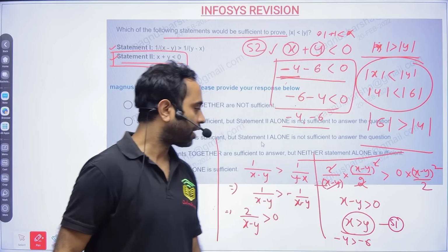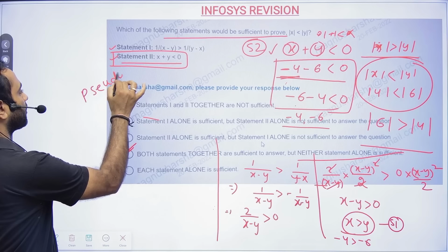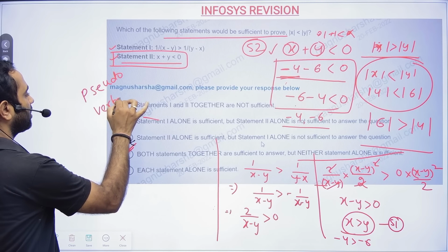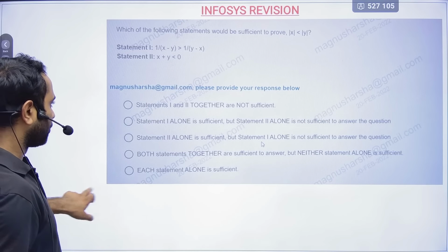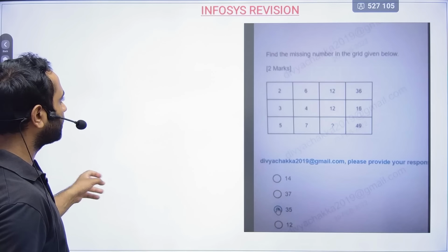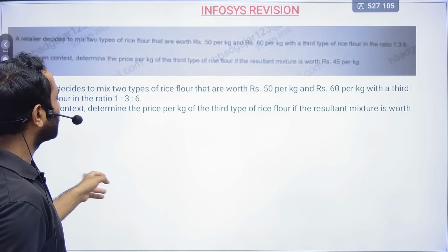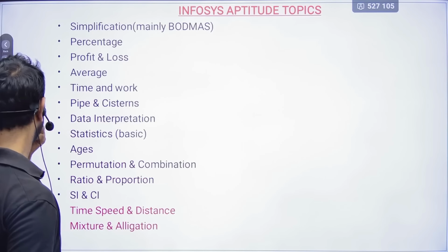Okay, so now your pseudo code and then verbal ability will start, and I think we are done with the questions which I had taken. Due to shortage of time, I cannot explain each and every topic, okay, but here I can just tell you in brief.